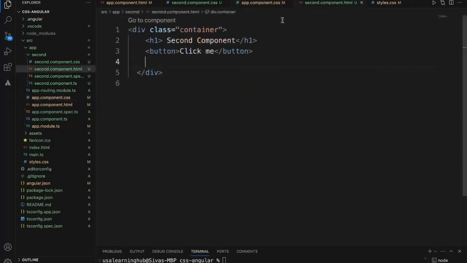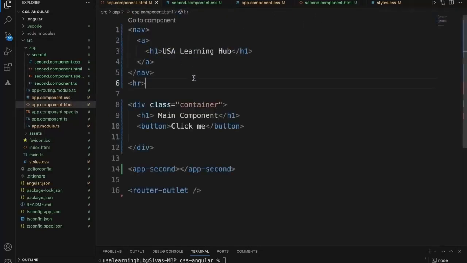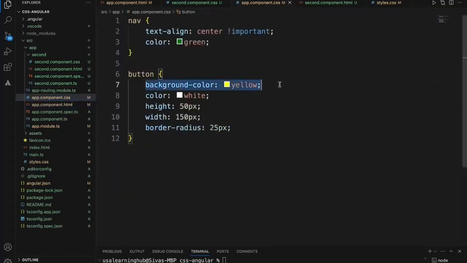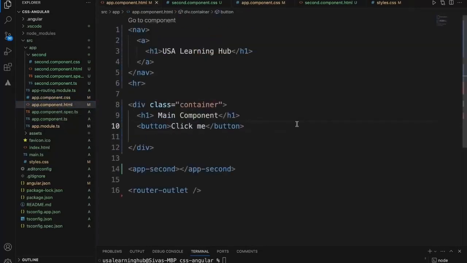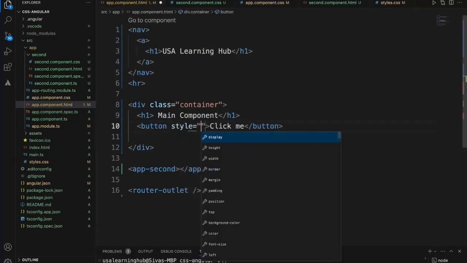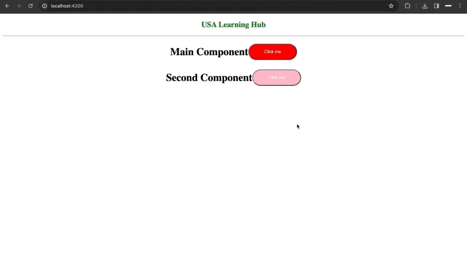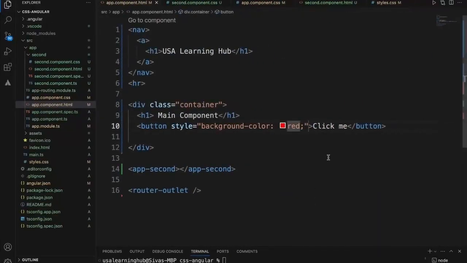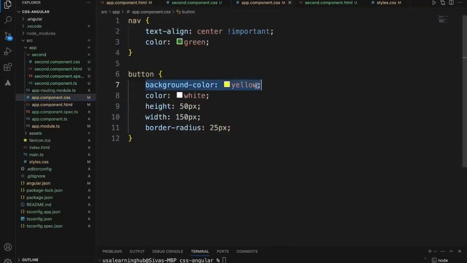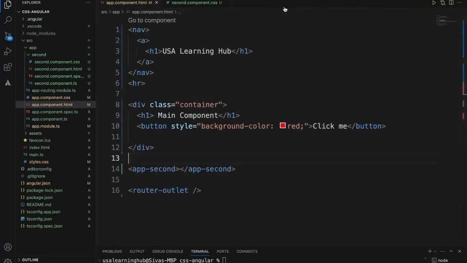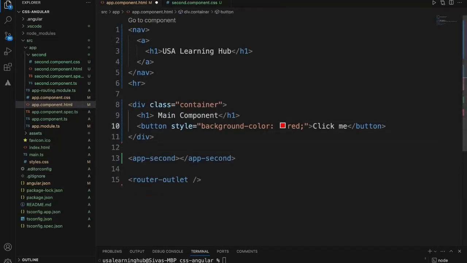In the app component.html file, we have a button here, and its CSS class has a background color of yellow. Now what I'll do is add an inline style. This is one more style. So the third type of style is inline styles, where we can add a style background color. I'm adding red color here. If you see, the red color is applied, and I already have a yellow color here. So if you notice, the inline style took precedence over the component style.